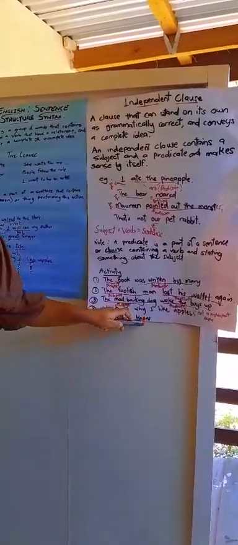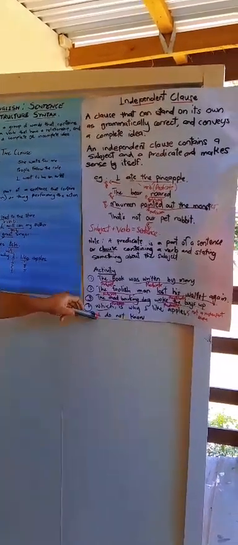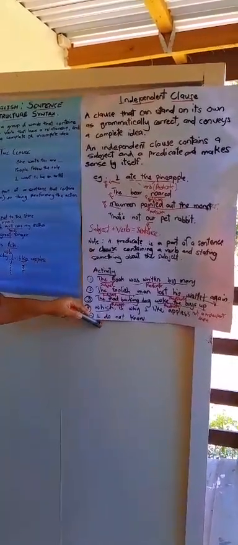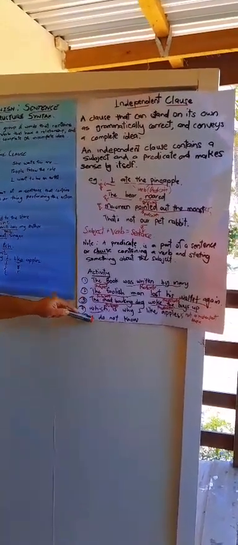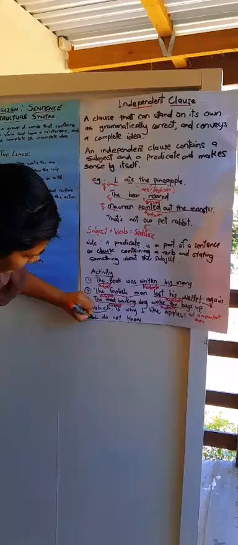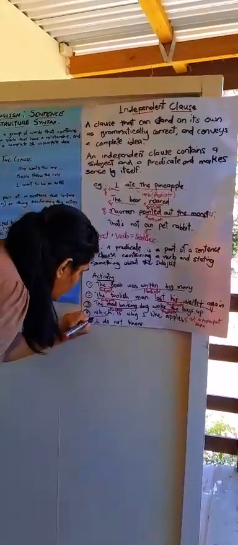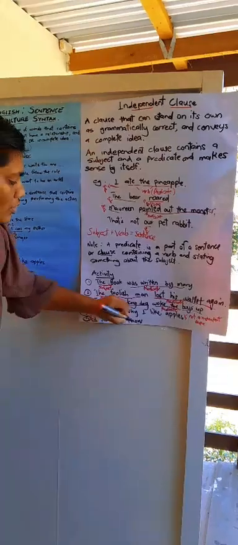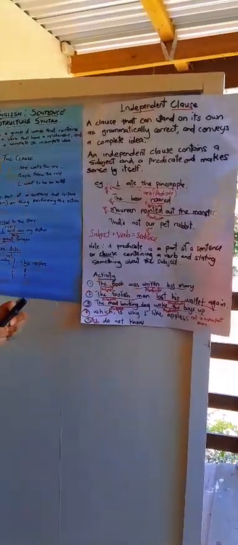I do not know. What about this? Is this an independent clause? Yes, it is. I is the subject. Do not know is the predicate.